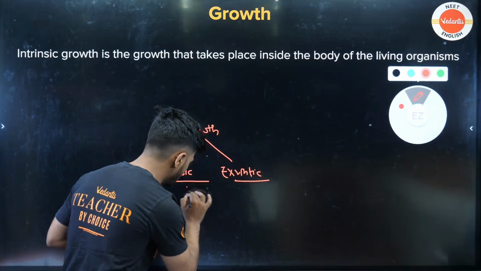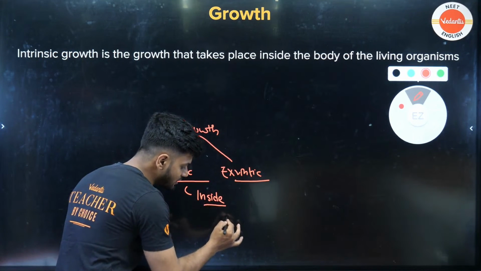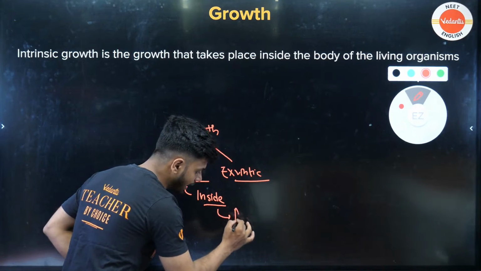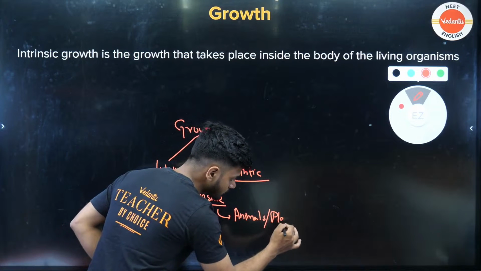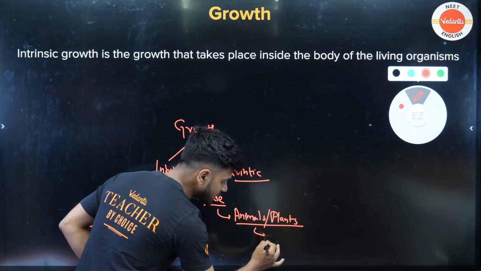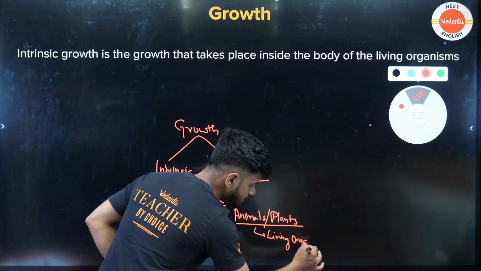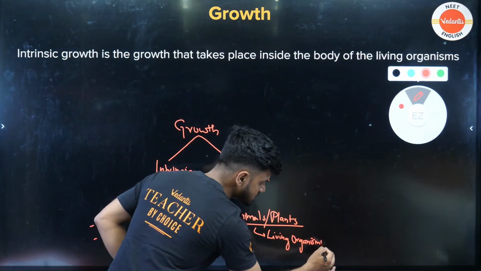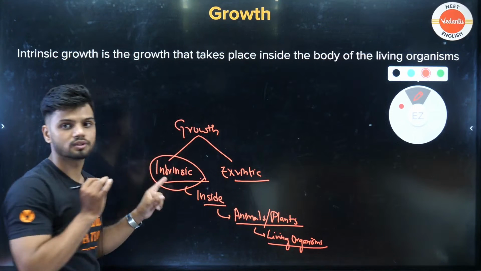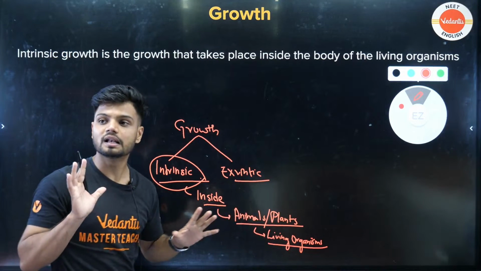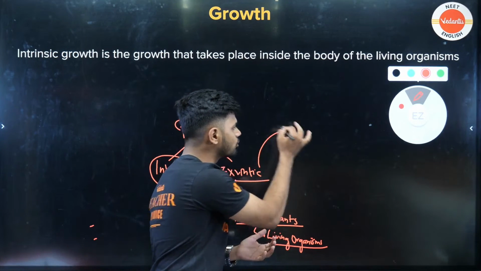It is happening from the inside, which is mainly seen in the case of your animals or plants, or can I say living organisms. In the case of living organisms, we notice the intrinsic growth. Intrinsic growth in the case of living organisms. Clear? Now, what is this extrinsic growth?